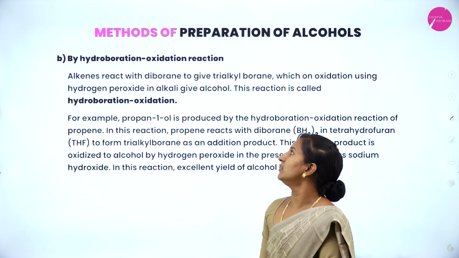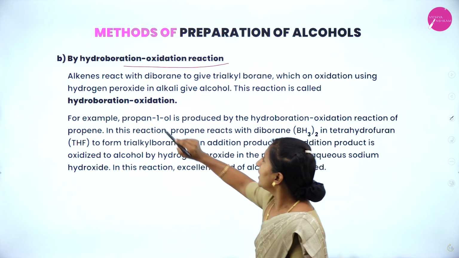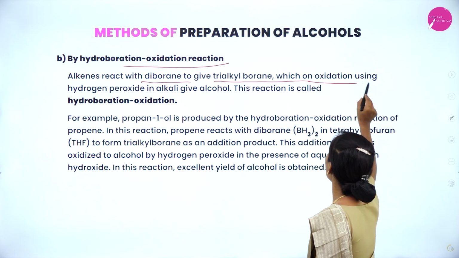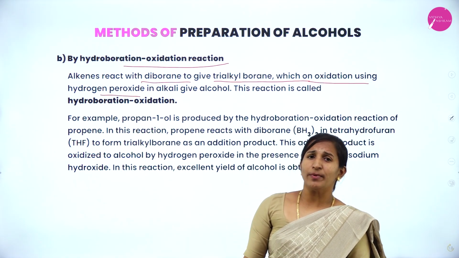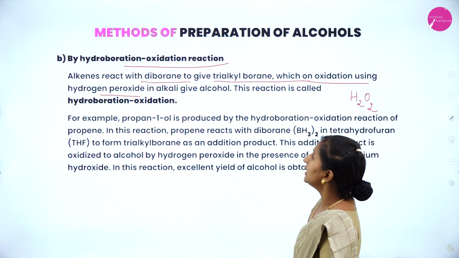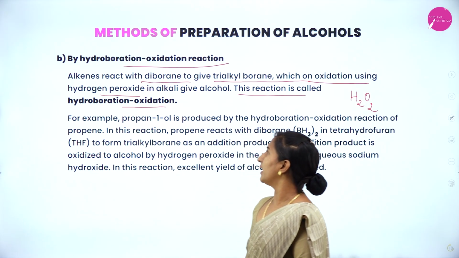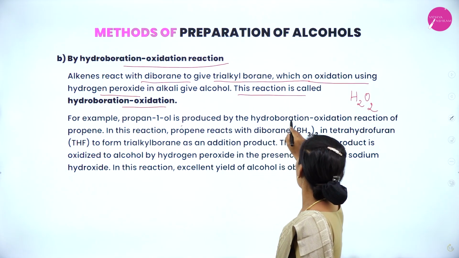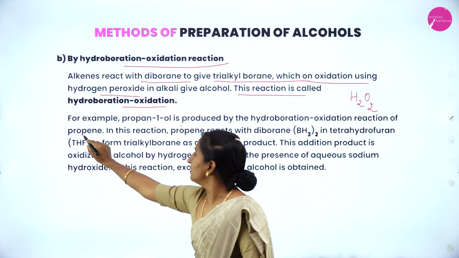Next method, by the hydroboration oxidation reaction. Alkenes react with diborane to give trialkyl borane, which on oxidation using hydrogen peroxide, used as the oxidizing agent, gives alcohol. This reaction is called the hydroboration reaction. For example, propan 1-ol is produced by the hydroboration oxidation reaction of propene.